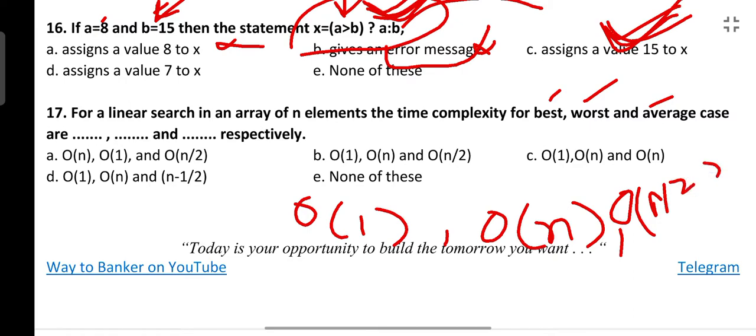So the correct answer is option B: best is O(1), worst is O(n) and average is O(n/2). When you are studying data structures, you should remember the best and at least the worst time complexity for all the sorting and searching. Whatever sort you are studying, make a note of these, write them down on paper and read and memorize daily, because this type of question has come in exams many times, asking for the worst or best time complexity of a sorting algorithm.